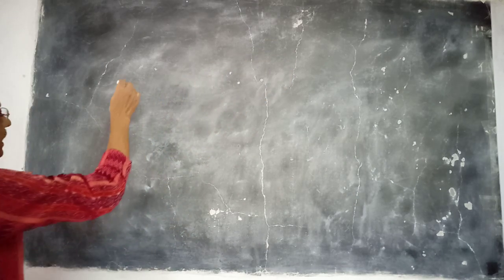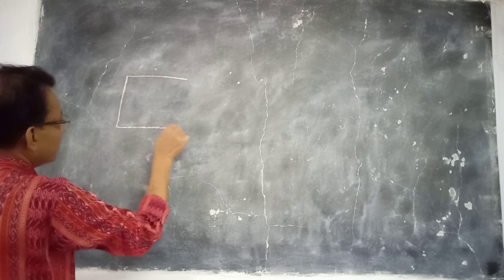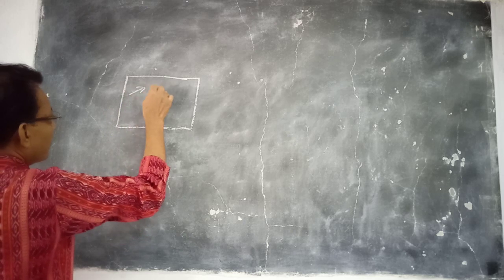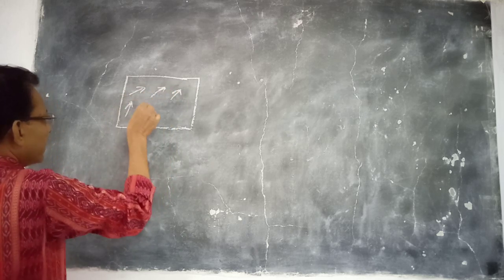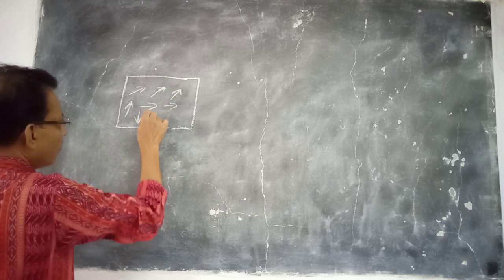Now, in paramagnetic material, suppose this is a piece of aluminium. Here all the molecular magnets are arranged randomly in any direction in the normal condition.